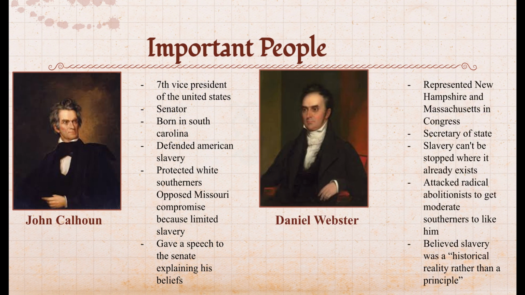Daniel Webster was a politician and statesman who represented New Hampshire and Massachusetts in Congress and was a Secretary of State. Webster thought that slavery could not be eradicated where it already existed, but shouldn't start in new, agriculturally barren territories. He viewed slavery as a matter of historical reality rather than a principle. Webster attacked radical abolitionists in hopes of getting moderate Southerners to like him. Webster, Clay, and Calhoun's arguments and debates around the Missouri Compromise were one of the most famous discussions in Senate history and the last time these three men would debate.